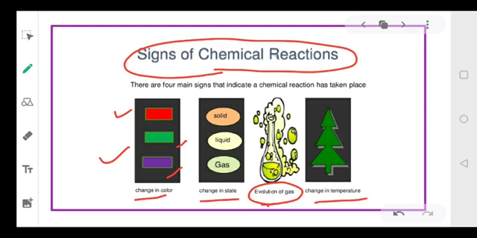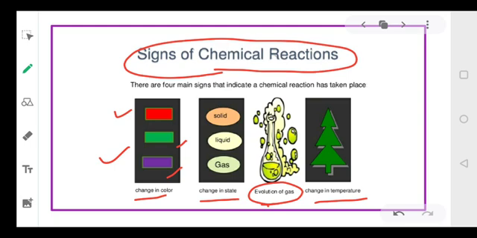If there is change in temperature, suppose you are mixing two materials and you observe that the substance becomes warmer or colder after the mixing. So obviously there is change in temperature. Either the temperature is increasing or decreasing. In both cases, this is an indication of a chemical change.